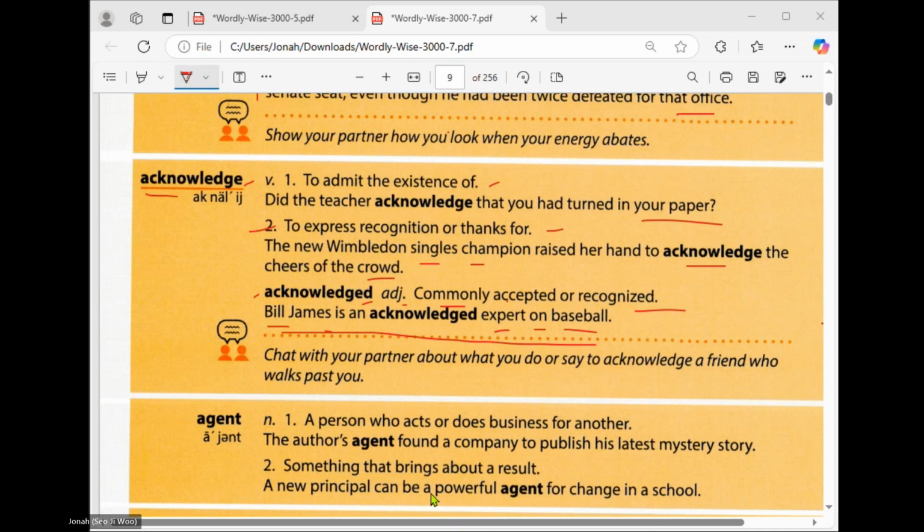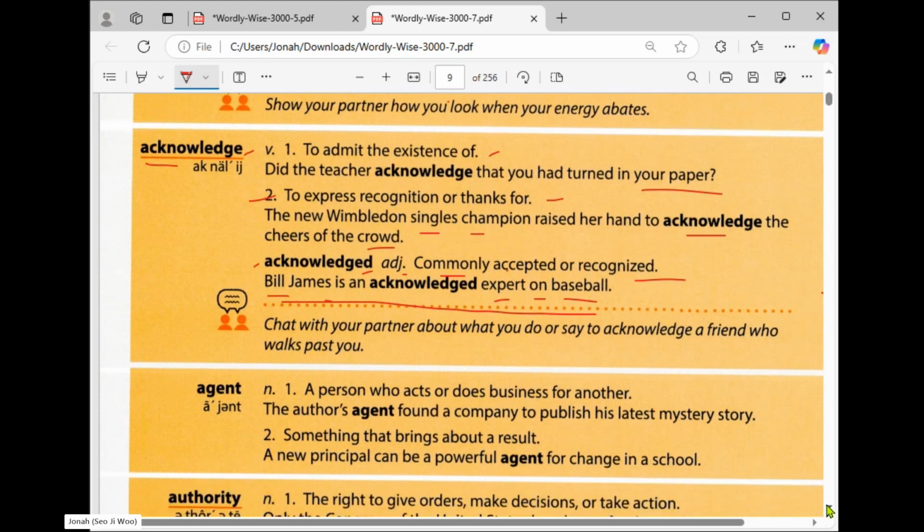I acknowledge the person who gave me the present. Okay, great. Yes. Okay, that's good.